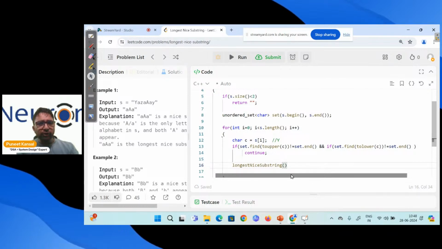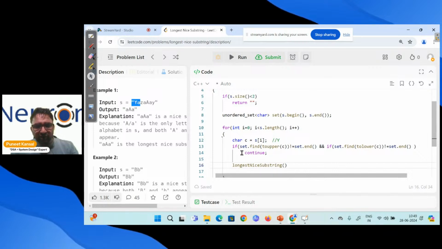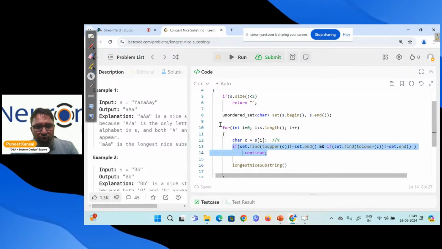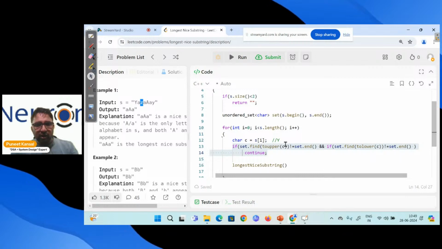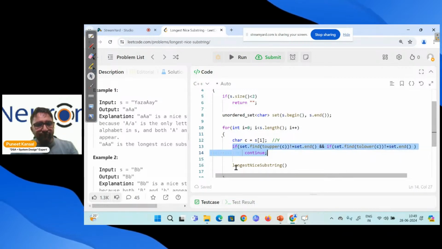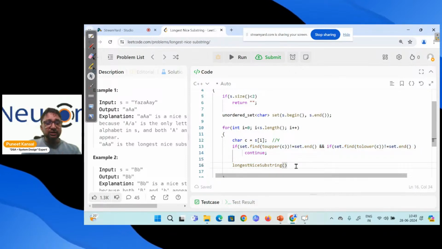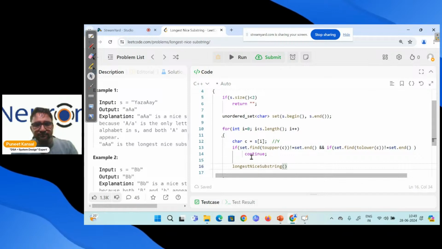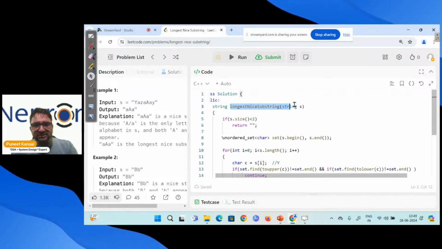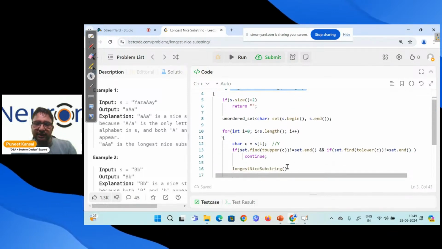Okay, so what I'm doing, I'm passing the left substring. If I do not continue, I find a Z saying that I don't have both uppercase and lowercase, then we will not go inside the if, and we will come over this statement. In this statement, I will call the same function for the left substring and right substring.